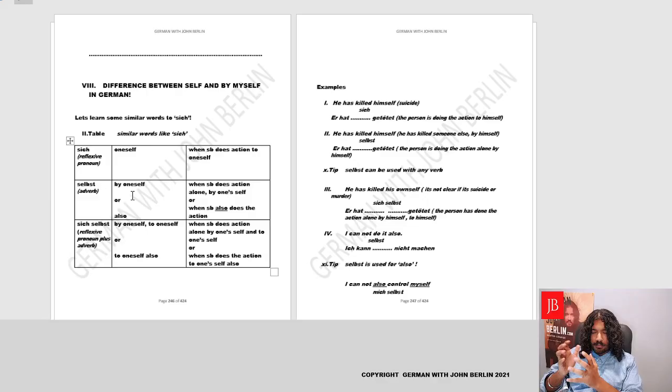We already learned sich, oneself. That's the reflexive pronoun. In this table you can see it could be accusative or dative depending on the sentence and the verb, but that's the reflexive pronoun we already learned. There is an adverb in German called selbst. It means by oneself, when somebody does an action alone, by oneself. You could use this with any verb.